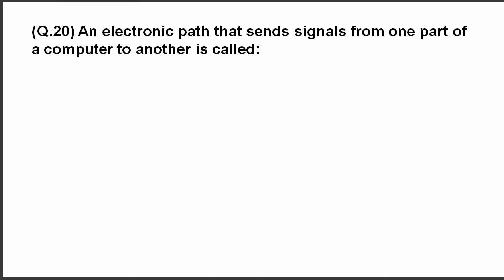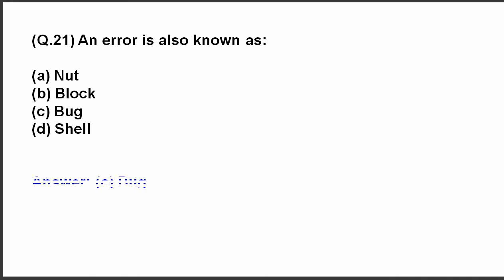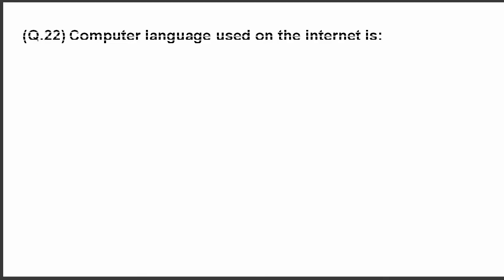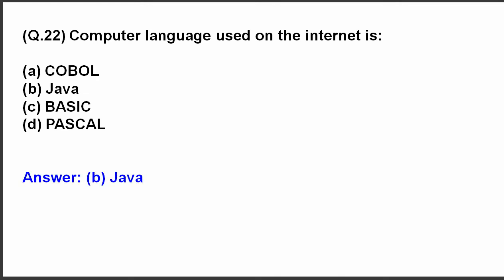Question 20. An electronic path that sends signals from one part of a computer to another is called? The answer is bus. Question 21. An error is also known as? The answer is bug. An error is also known as bug. Next question. Computer language used on the internet is? The answer is Java.